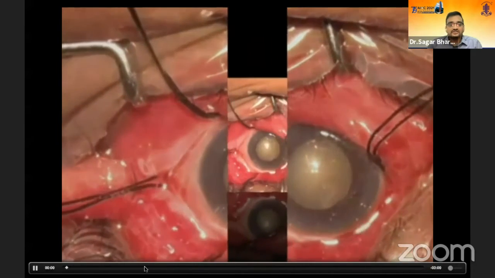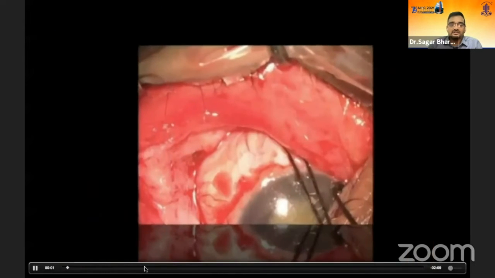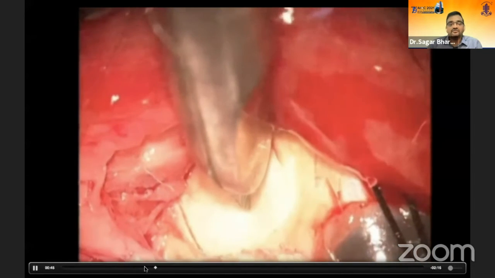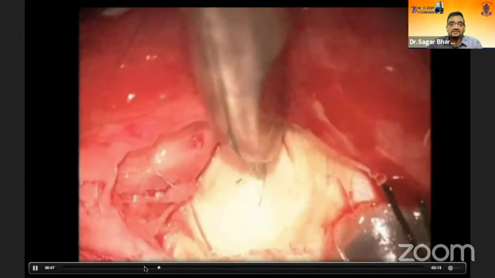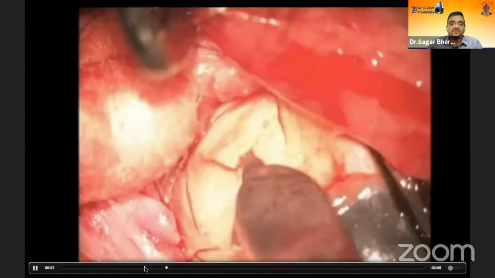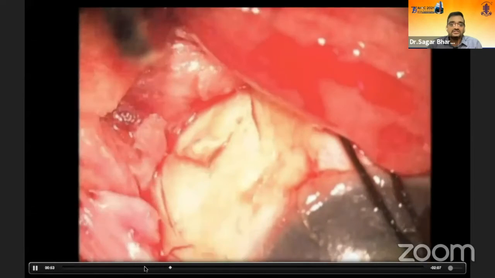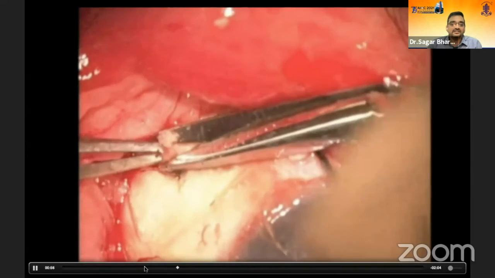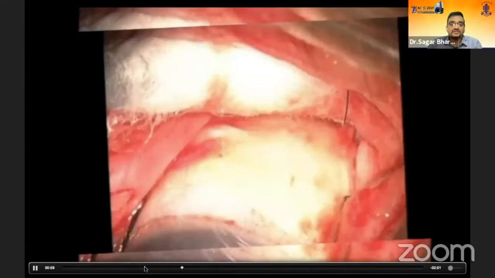So I will just straight away show you the sclerotomy. Basically, 2 millimeters, 4 millimeters from the limbus, the V-shaped incision is made, and you lift the apex of this V. So you can see how thick the sclera is. We have already de-roofed the sclera there. This you just do in this case.